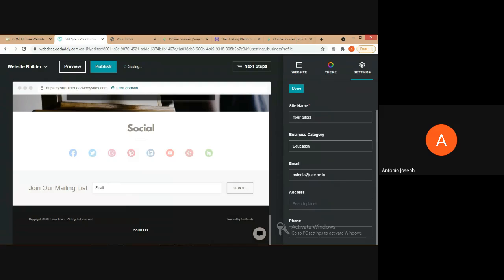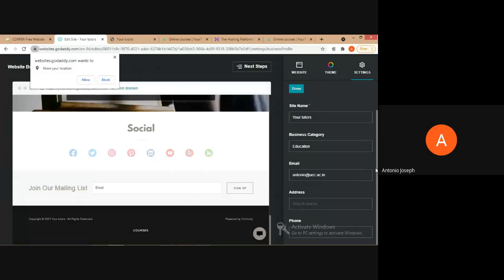Then we can provide the mail ID. Then we can provide the address. Address, we can just type over here. Okay, so it will be showing like this. Like this, we can provide the details of the address. Then we can provide the phone number also over here. And once it's over, we can click on done.